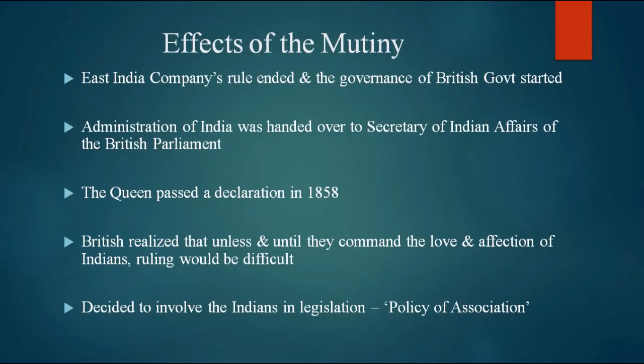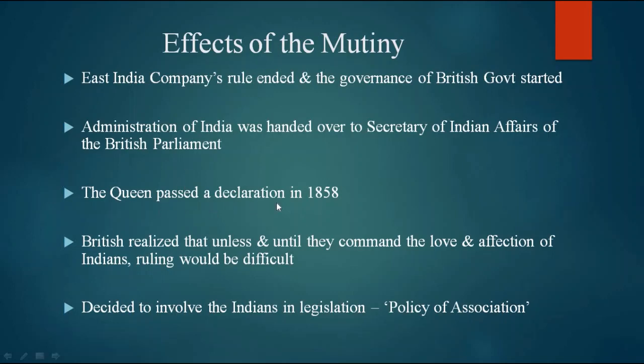Next, the effects. What is the result of that? The East India Company's rule ended. After the 1857 revolt, in 1858 the British brought the Government of India Act, and under that the East India Company's rule ended. Its license was completely cancelled. The governance of the British government started in India. India came directly under the Queen. Administration of India was headed by the Secretary of State for Indian Affairs of the British Parliament. So the British Parliament took charge.